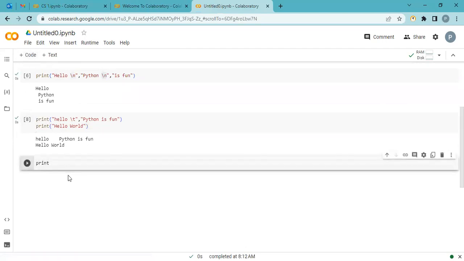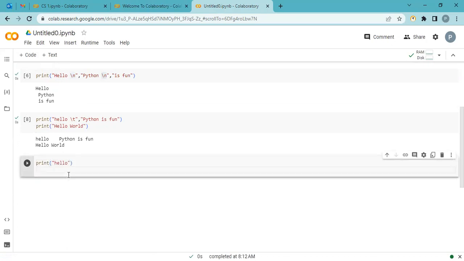Okay, nothing. I want to do some gap between two statements. I print here hello. In the next line, I want nothing, and in the next to next line, I want to print something.